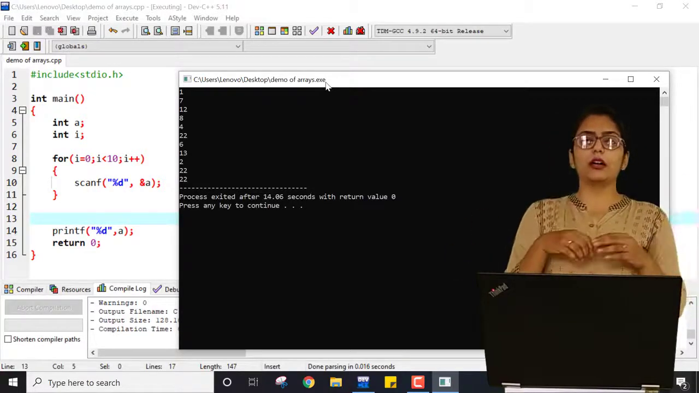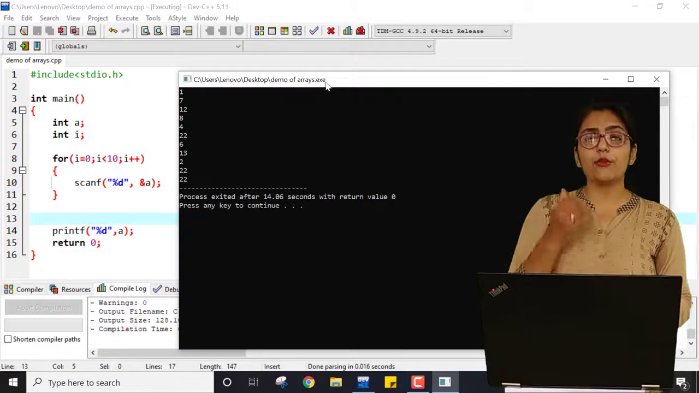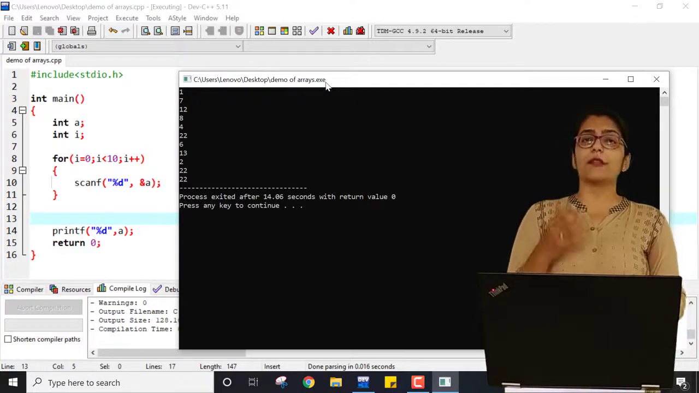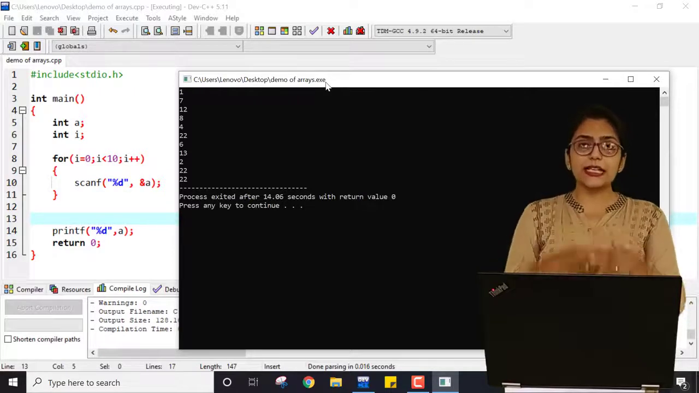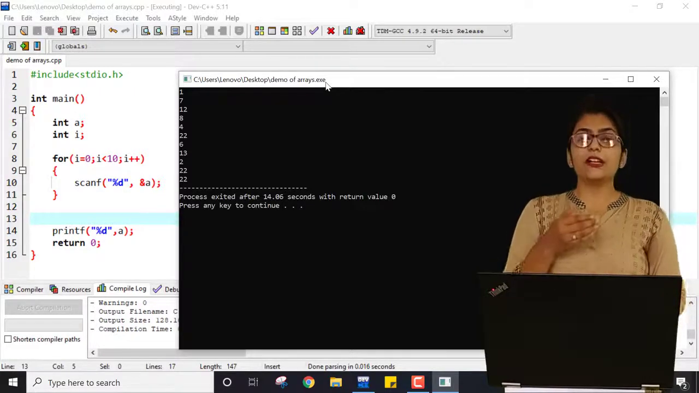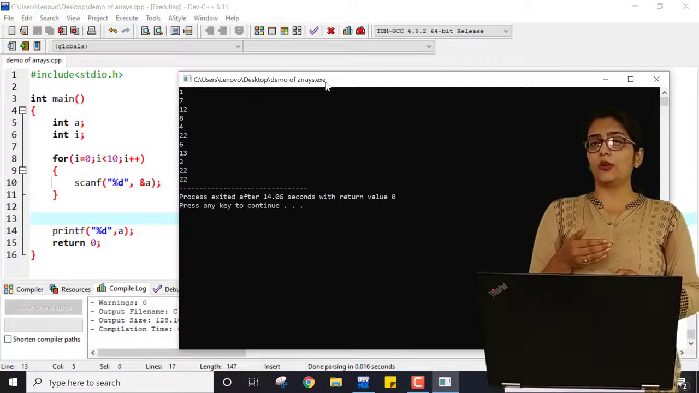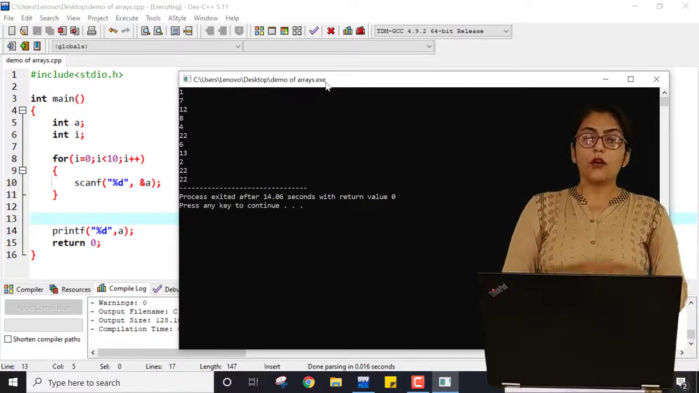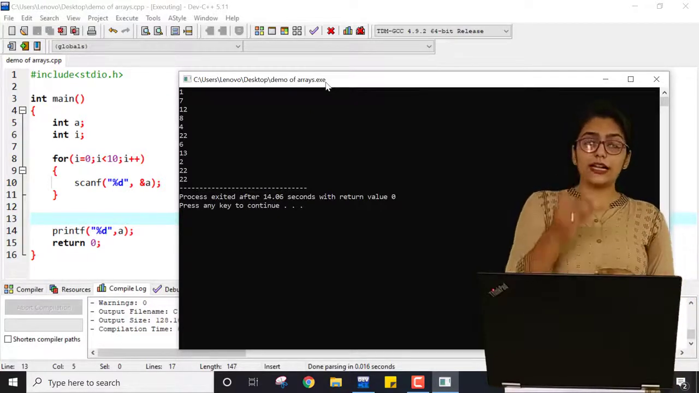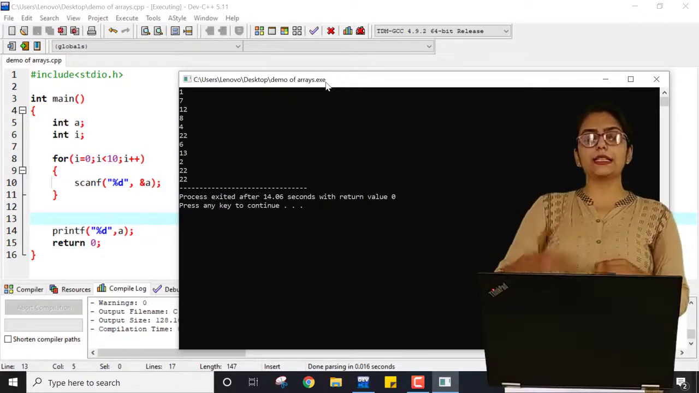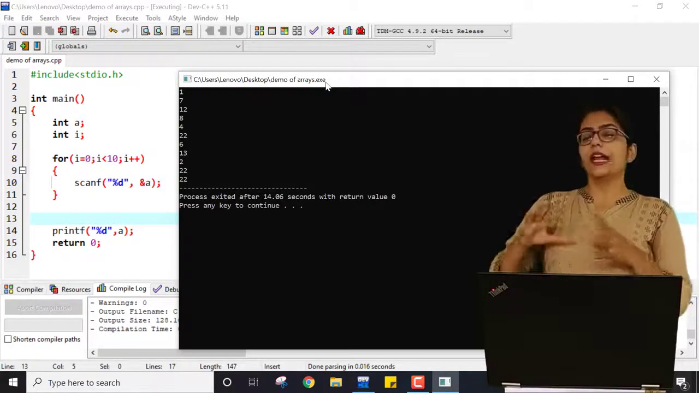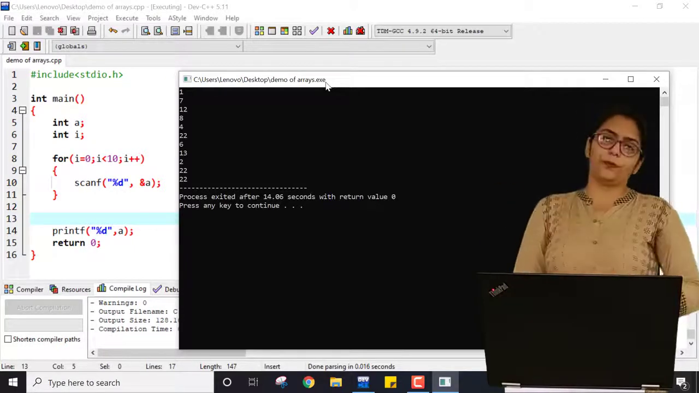Even if you are executing this several times, you will observe the pattern that every time the last value is printed. Why? Because as much as I am entering values, it will just consider the latest value of a variable. Every time it is replacing the previous value, and at the last it will print the last value.